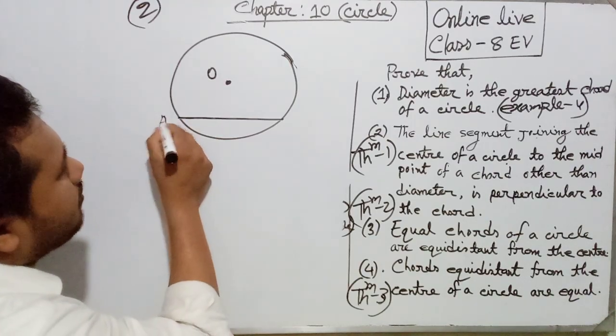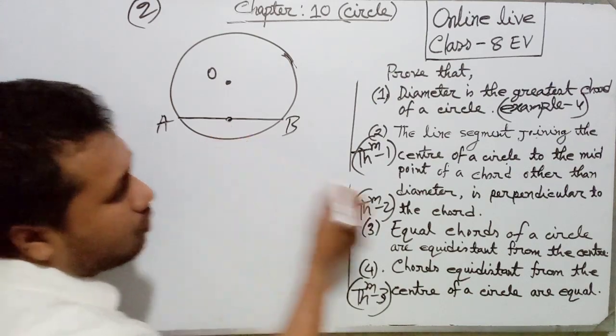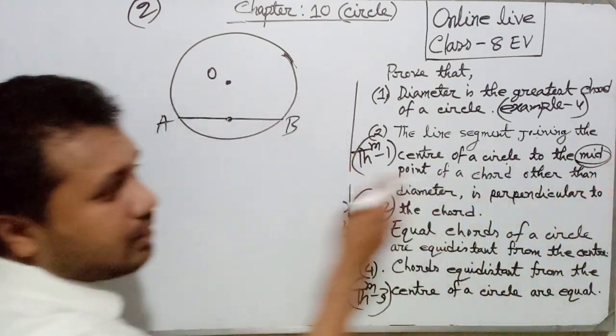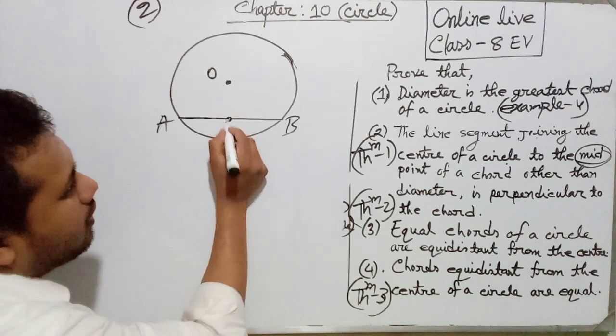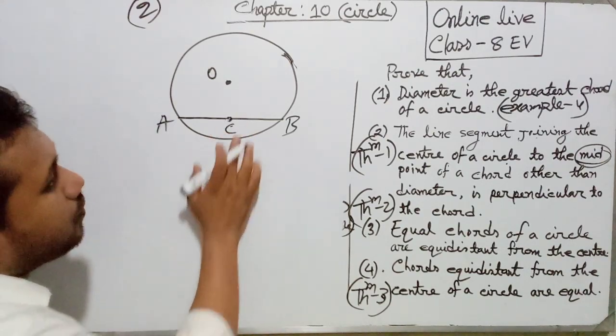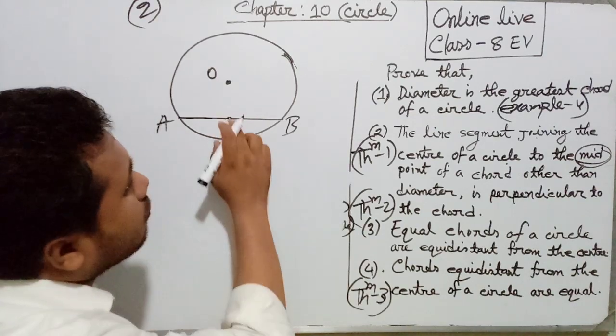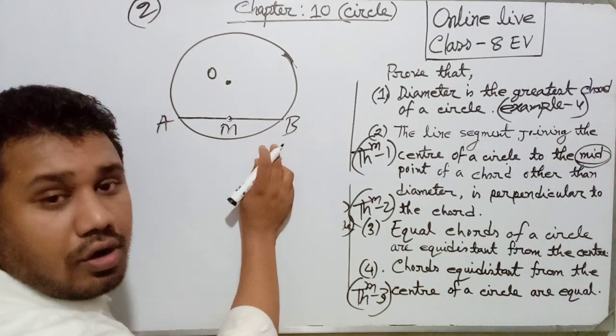Suppose the chord is AB, and the midpoint of the chord is M, as in your math book. So M is the midpoint of AB.